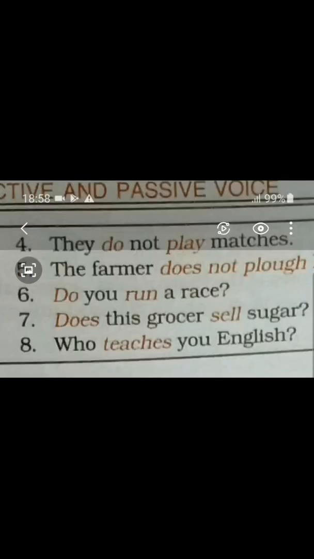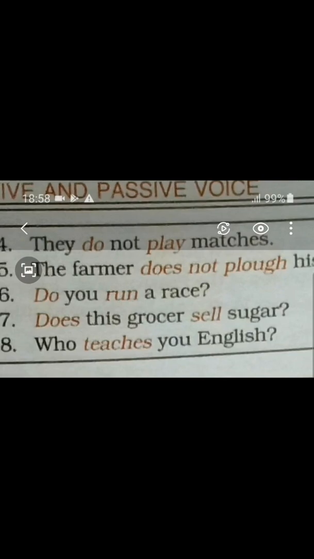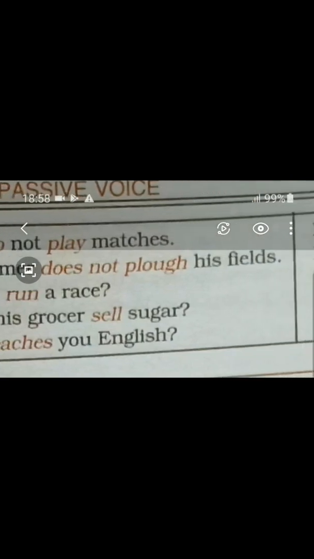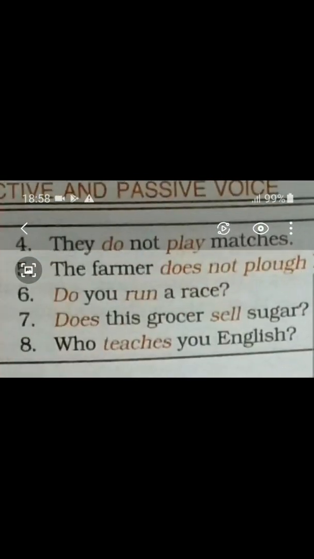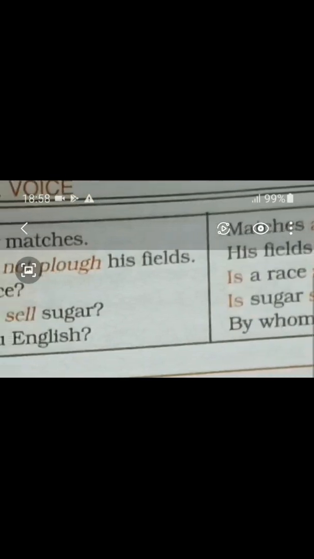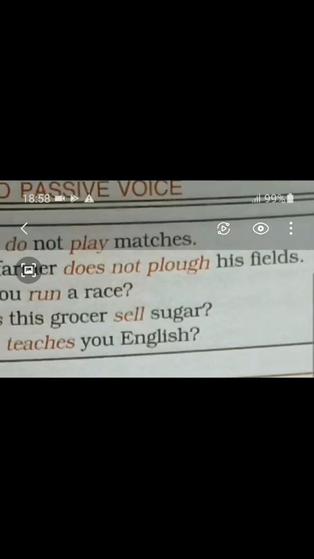Students, in case of the question, it is somewhat different. Now, the auxiliary verb, or the verb sometimes, will come at first. Here, students, the auxiliary verb do is turning into is in case of the passive voice. So, do of the active voice is turning into is in the passive voice over here, as our race.